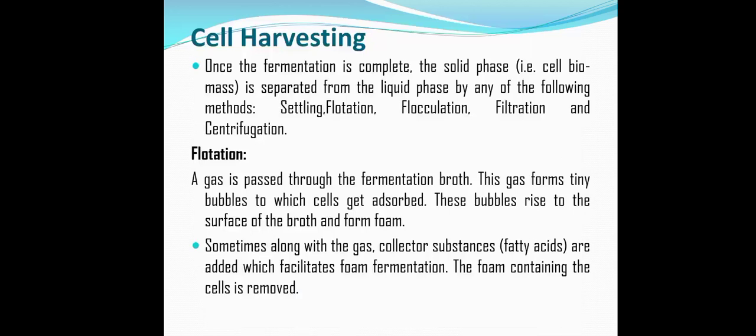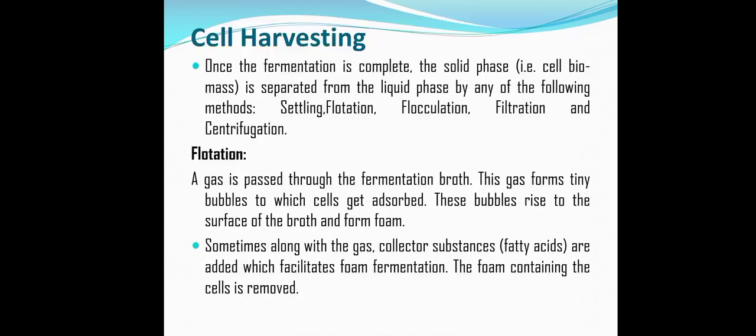Firstly we are discussing cell harvesting, that is the separation of the microbial cells from the fermentation broth. Once the fermentation process is completed, the solid phase, that is the cell biomass which we utilized for the production of the industrially important product, is separated from the liquid phase, that is the fermentation broth, by any of the following methods. These include settling, flotation, flocculation, filtration or centrifugation. These are the common methods utilized for harvesting the microbial biomass.